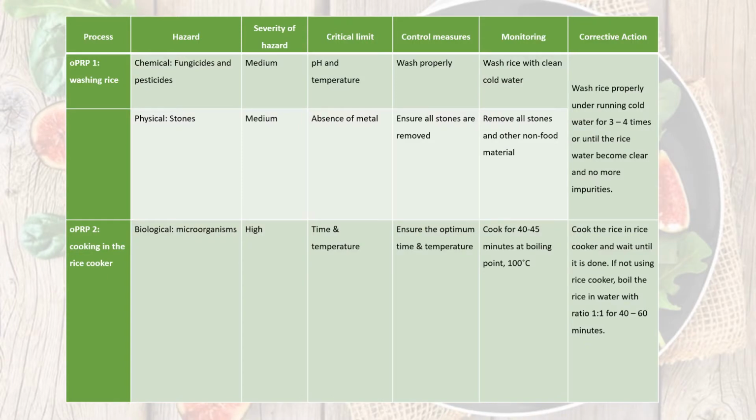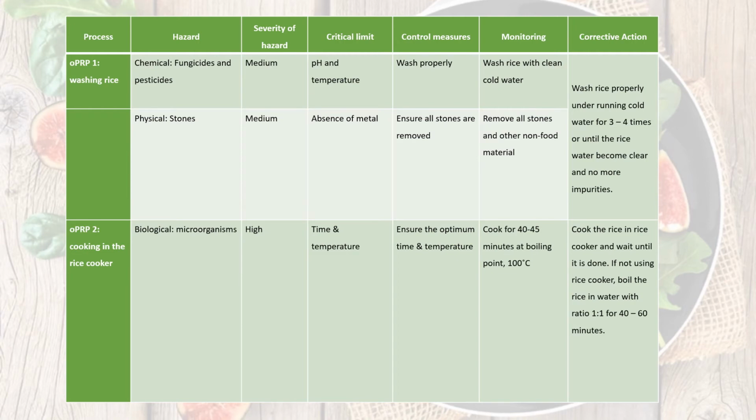The corrective action that we can take for OPRP1, which is the step of washing rice, is to wash the rice properly under running cool water repeatedly for about 3 to 4 times, or until we can see the rice water becomes clear and no more impurities in the rice, such as rocks, sands, and worms. For OPRP2, which is cooking, as we cook the rice in the rice cooker, we do not have to worry much.